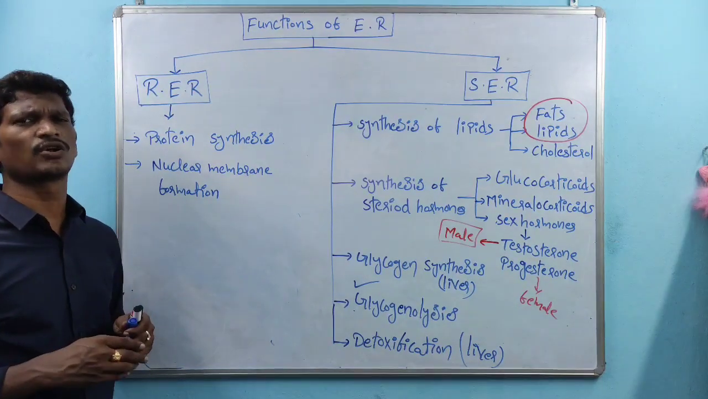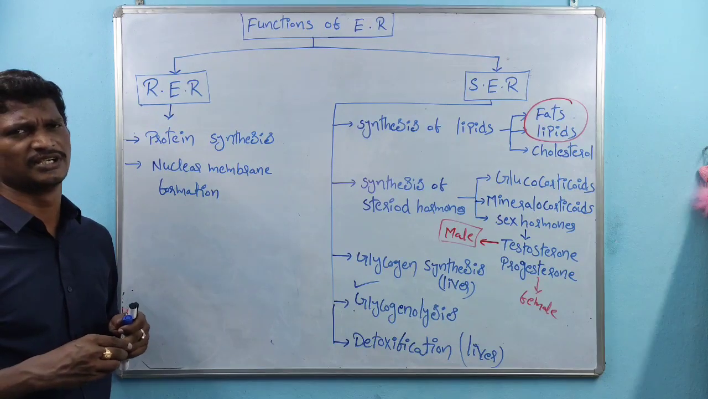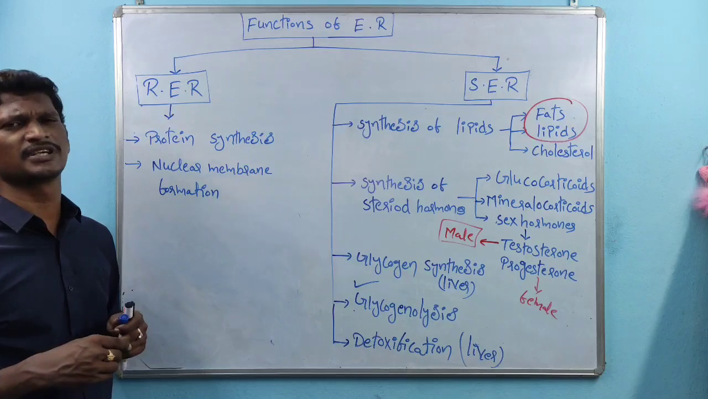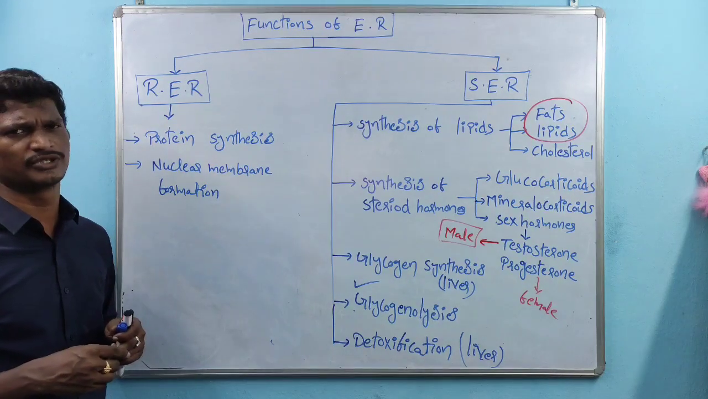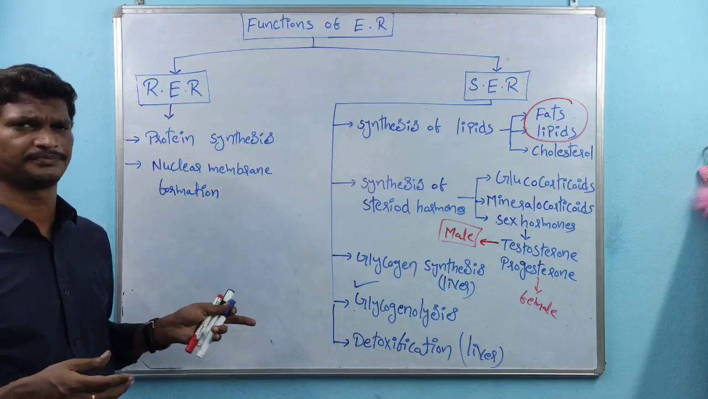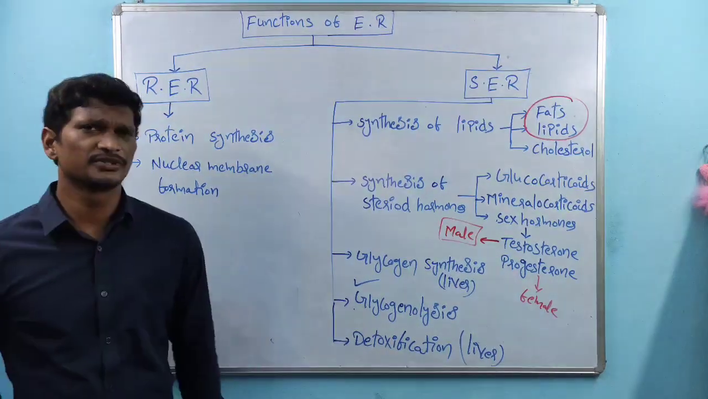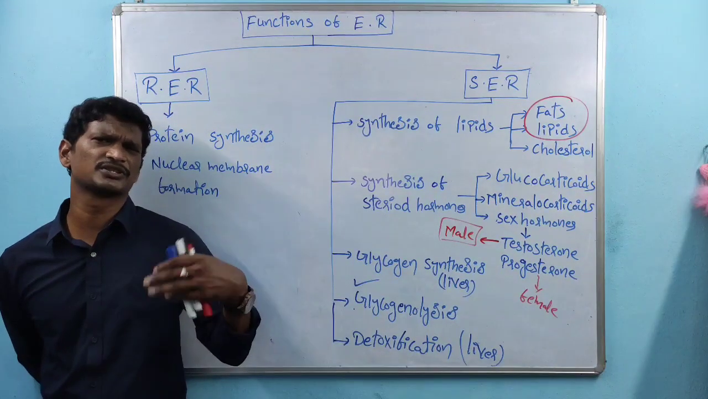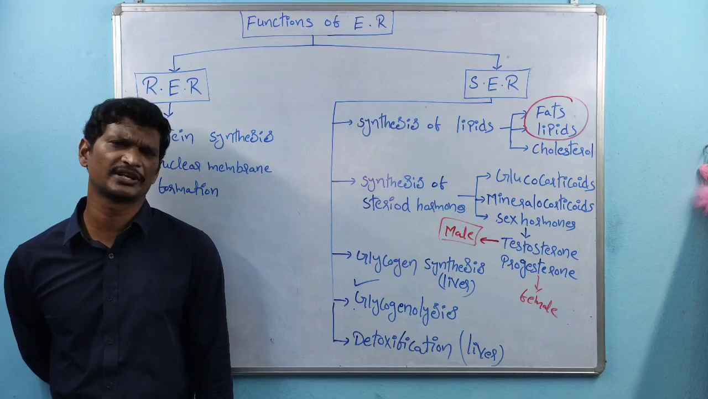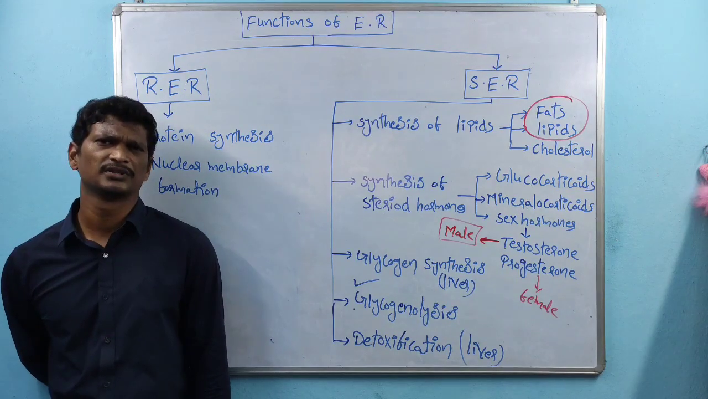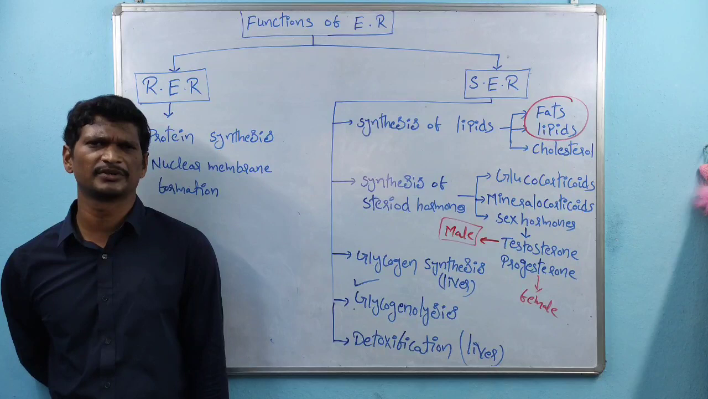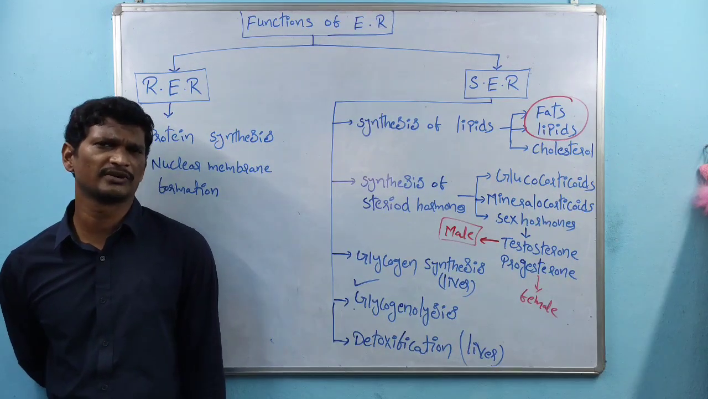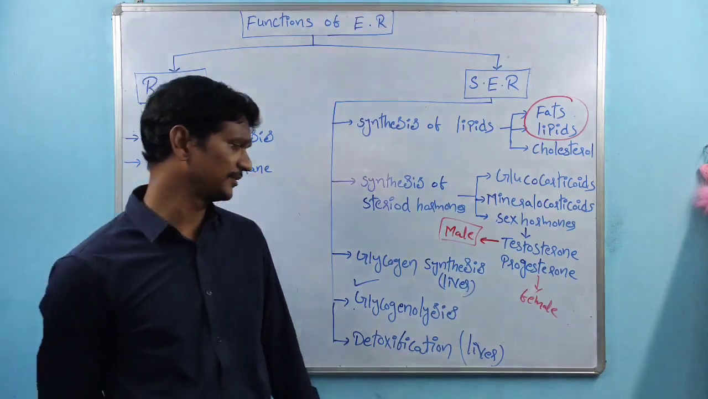One more good example is chronic drinkers. Alcoholic persons drink alcohol daily, and even then they survive. How is this possible? We'll discuss. A person who is a chronic drinker drinks alcohol daily, and the person survives. How is survival possible? Because of the liver.